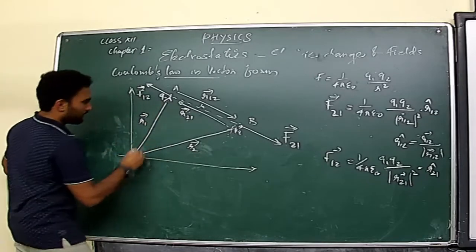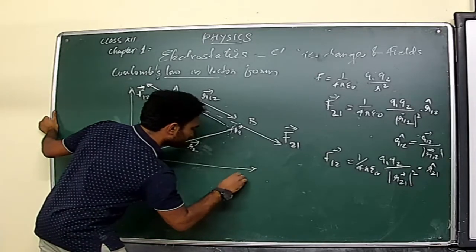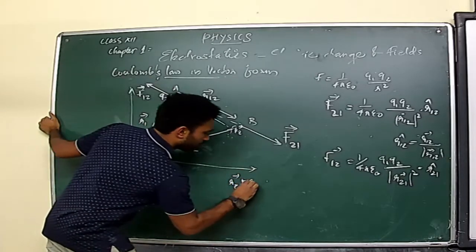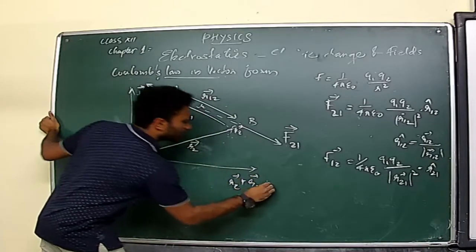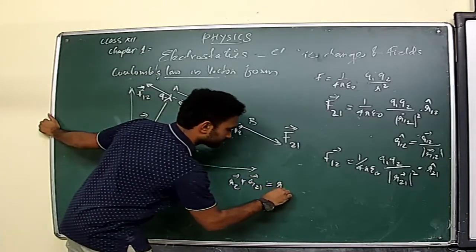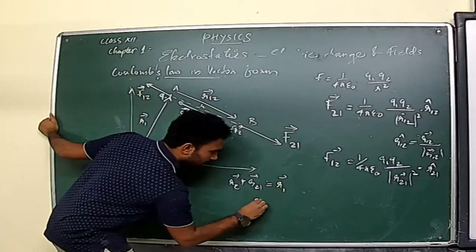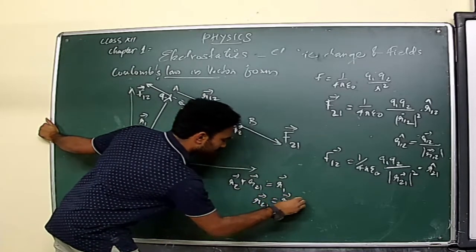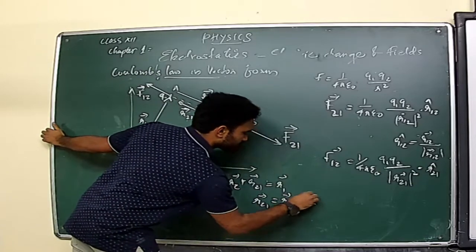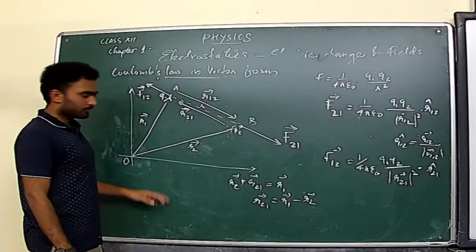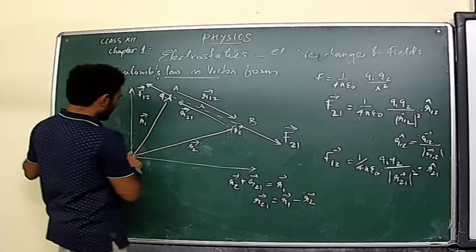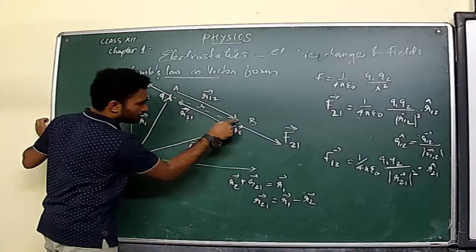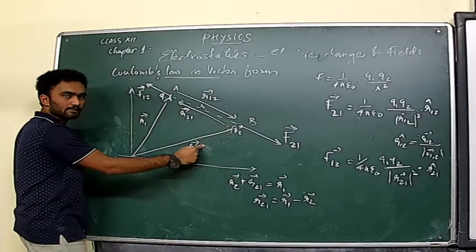So you can now write R2 plus R21 equals R1. That is, R21 equals R1 minus R2. Clear? Similarly, if you consider R1 and R12, then R2 will be the resultant.